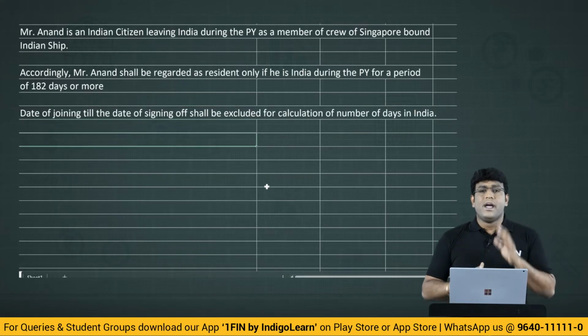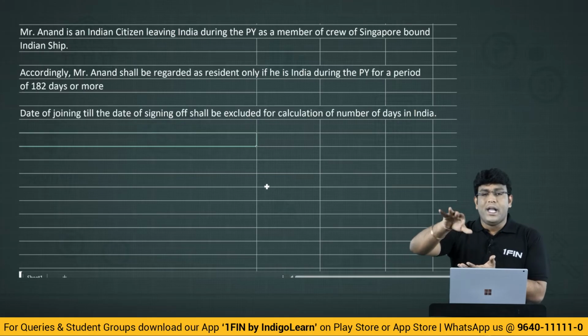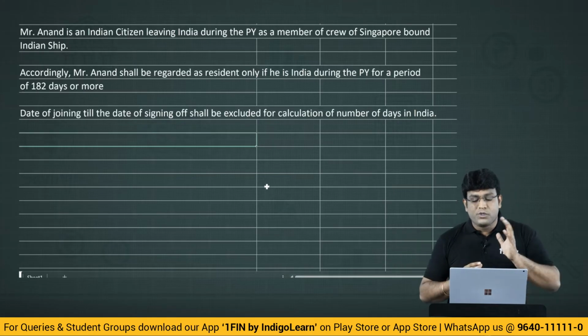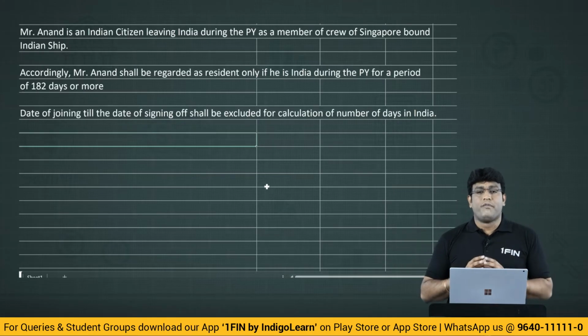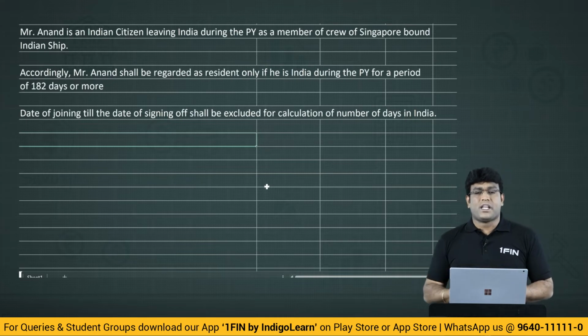What is that line? Date of joining till the date of signing off: the period from the date when he joined till the date when he signed off shall be excluded for calculation of the number of days in India. So in this context, since the date of joining till the date of signing off is excluded for calculation of the number of days in India, let's see when did he join and when did he sign off.